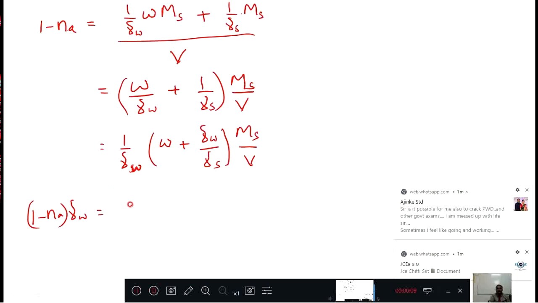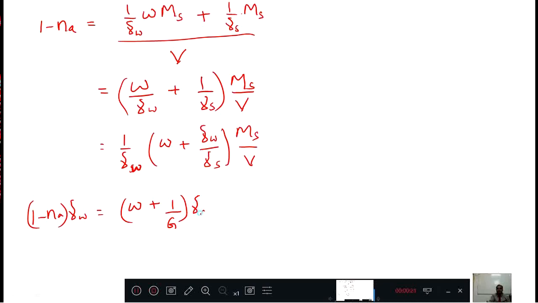Therefore what is left here? W is left, plus gamma W by gamma S is 1 by G. This is the reverse definition of G. And gamma S by MS by V is what? Gamma d. Now I will take LCM here, then G will be the LCM. Here it will be Wg plus 1 into gamma d.